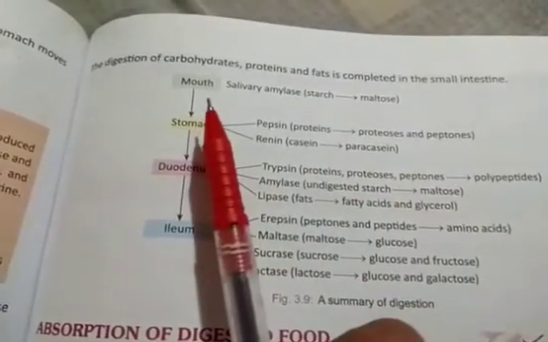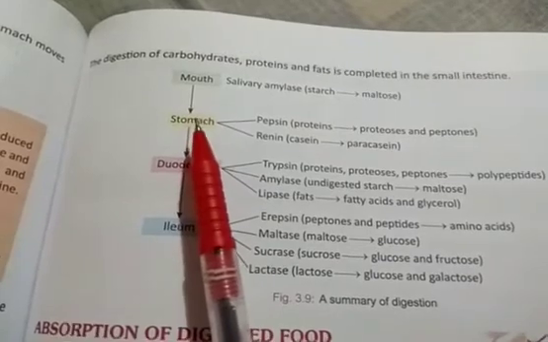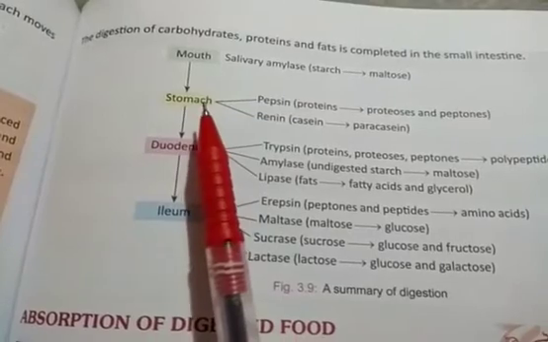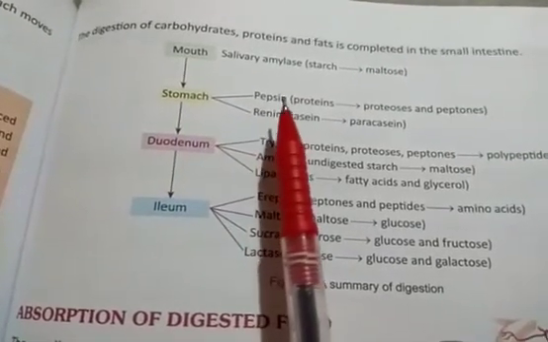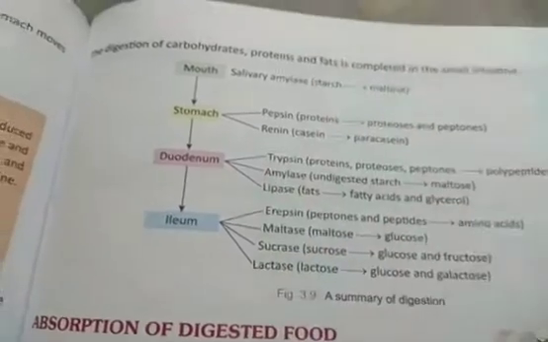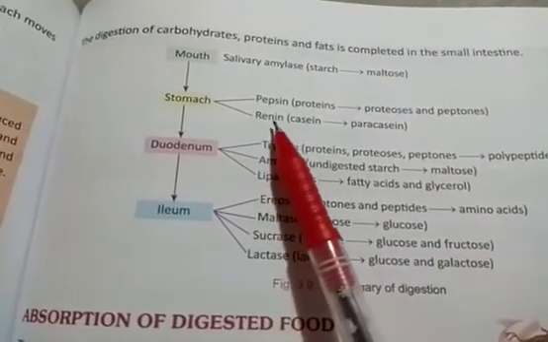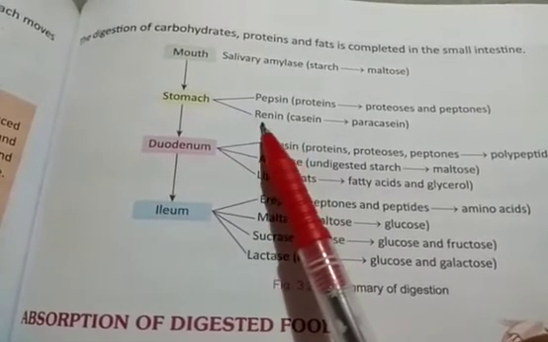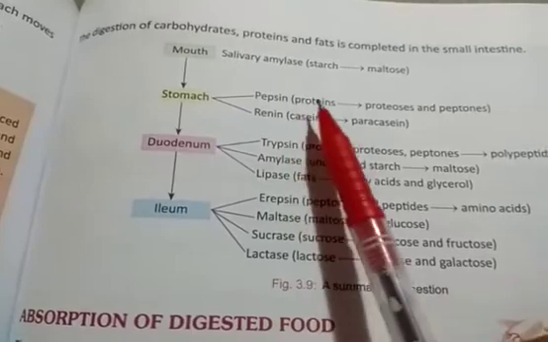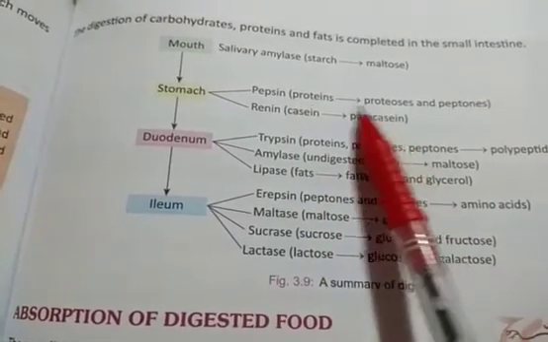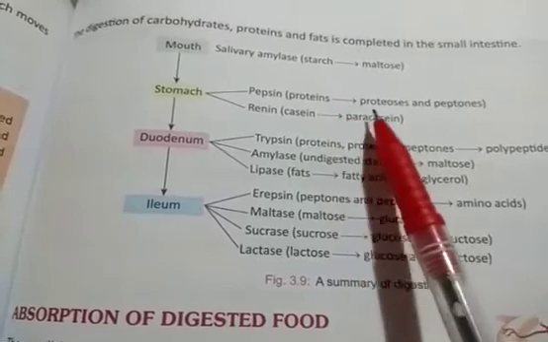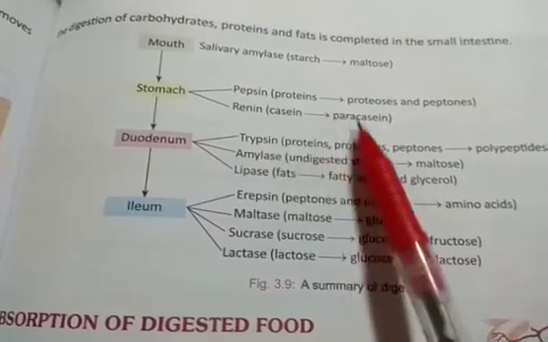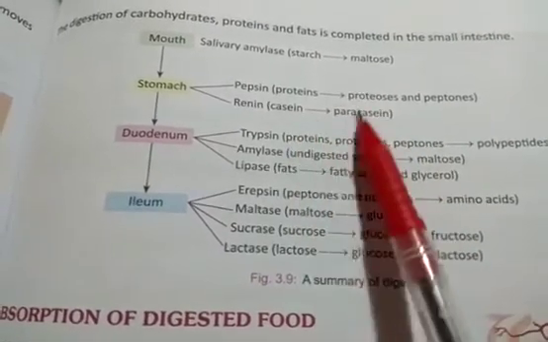Then the food goes to the food pipe, and through it enters the stomach. In our food pipe no digestion occurs, no enzyme is there, so we come directly to the stomach. Now pepsin is there, and renin is there. I told you to make the correction here: it is spelled RENNIN. Pepsin converts proteins, which are bigger molecules, into proteoses and peptones. Then rennin converts casein into paracasein.